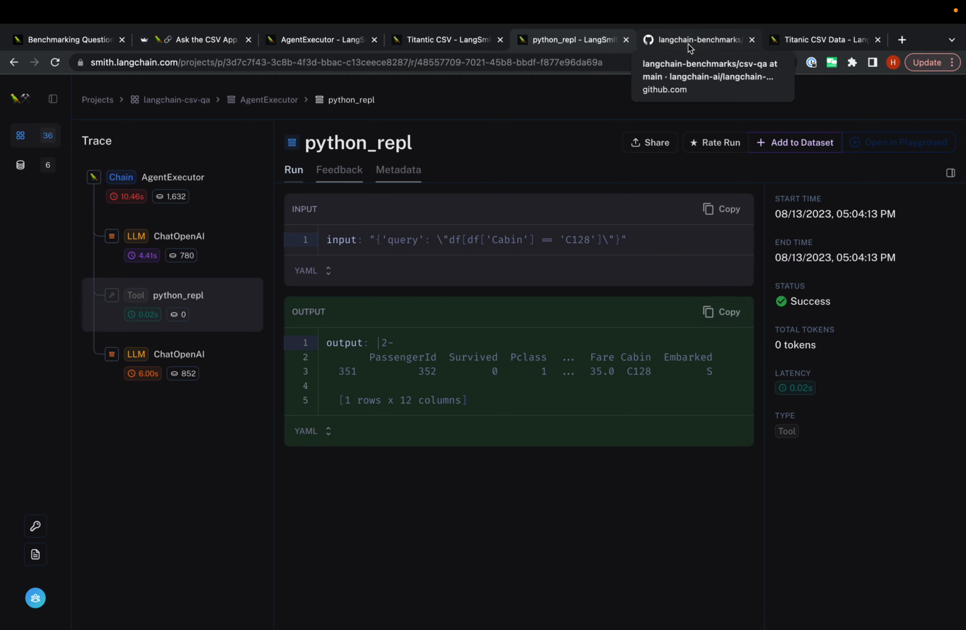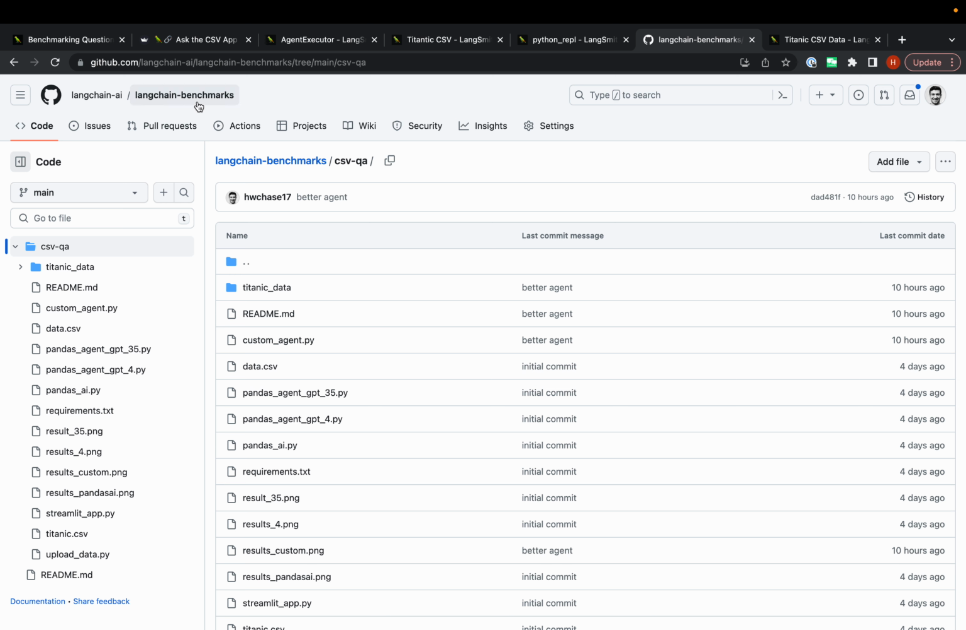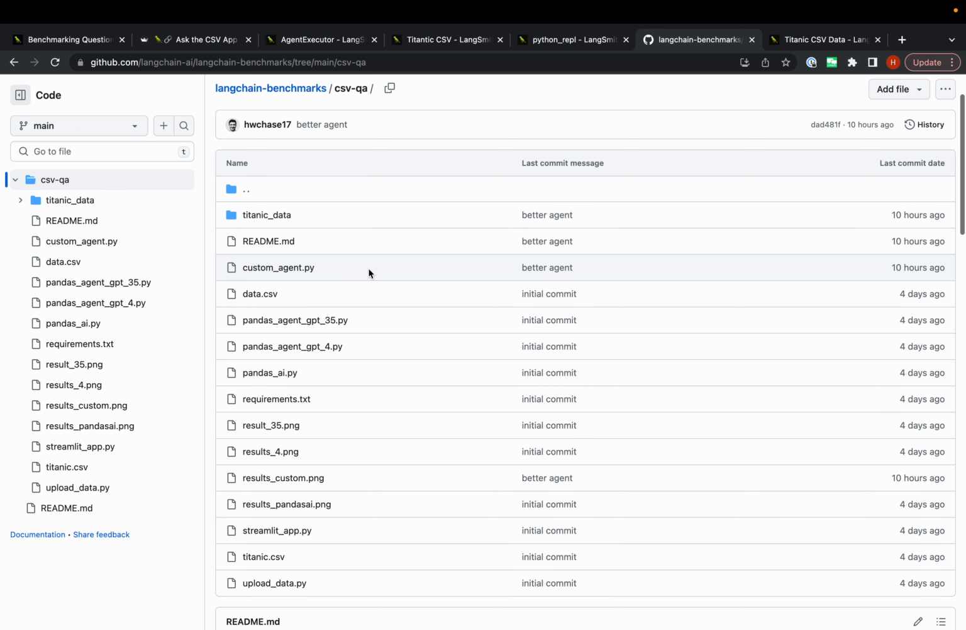And I guess now I'll talk about, and all of this is in this repo that we put up, LangChain benchmarks. We are going to add more things in here. Right now it's just question answering over CSVs. We're going to add one for SQL. That's coming soon, and we're going to do a lot more after that.